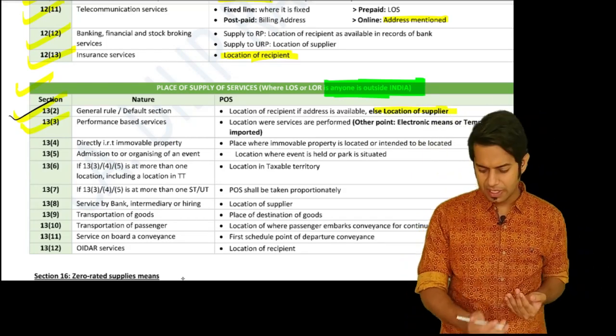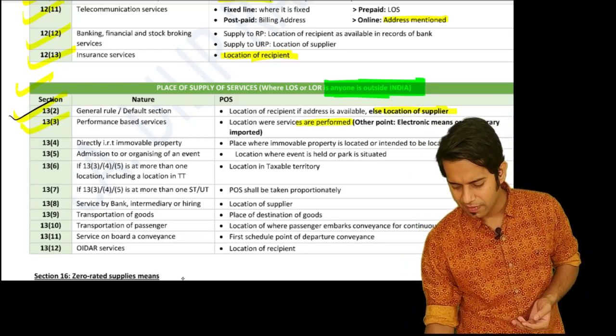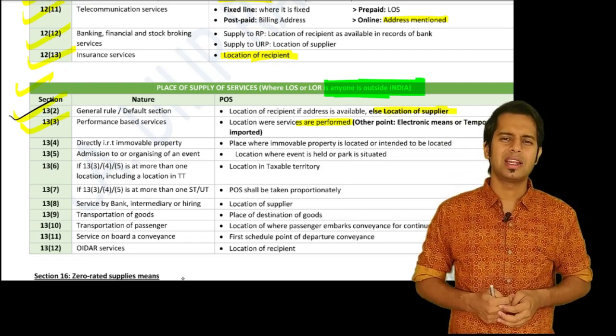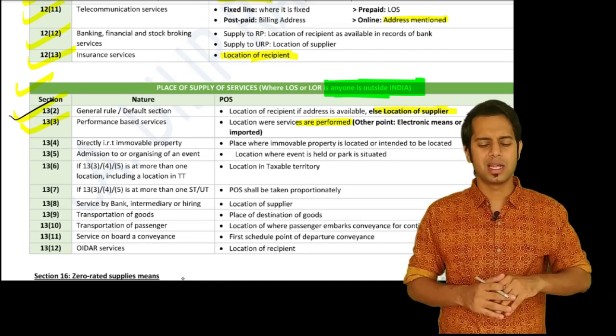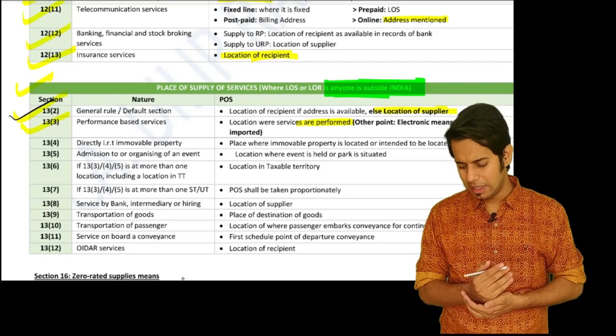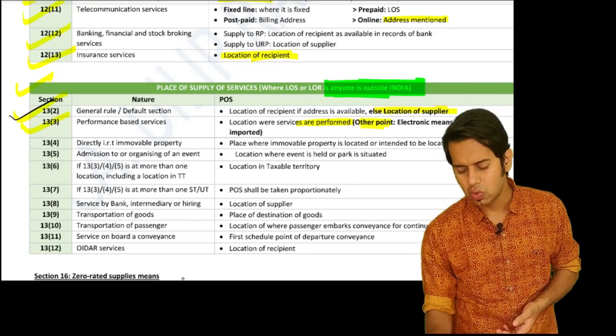In case of performance based services, where you are conducting any repairs, etc., the place of supply is the location where it is performed. A haircut is done for an individual, wherever that haircut is done, or there is a car and I am doing repairs on that car, wherever that repair is done. However, there are two other points, that is, two provisos.